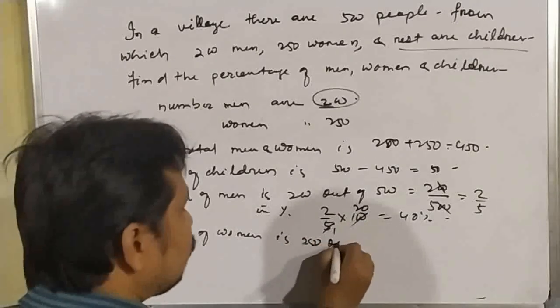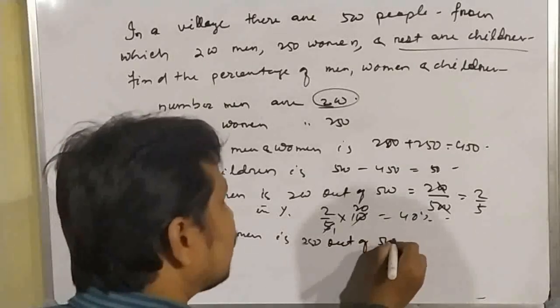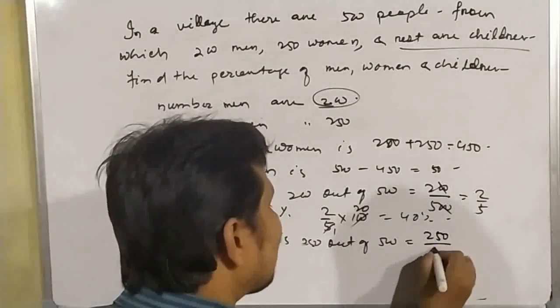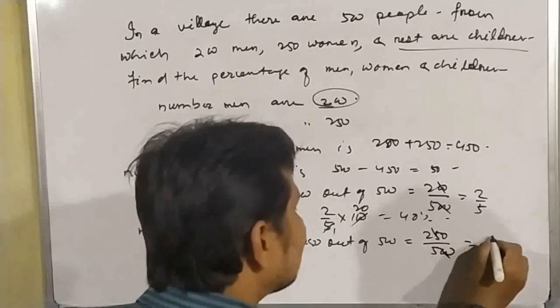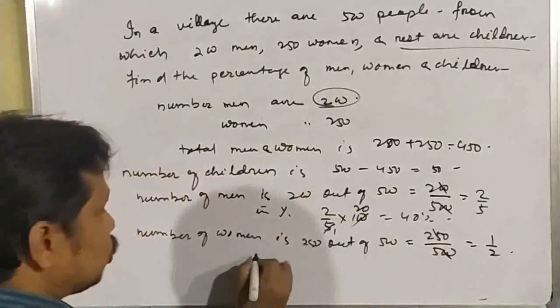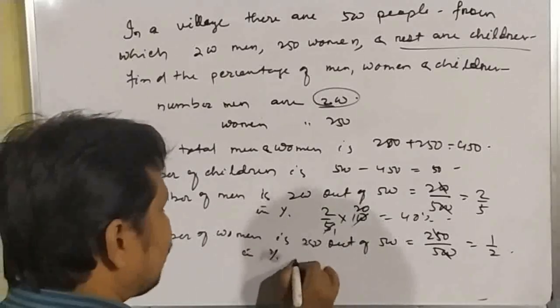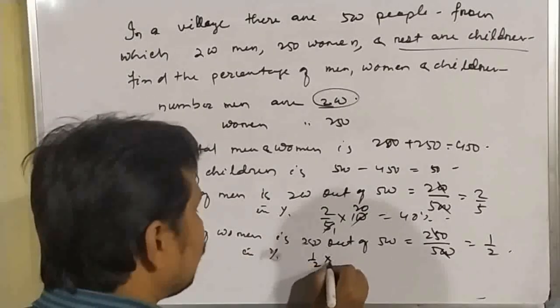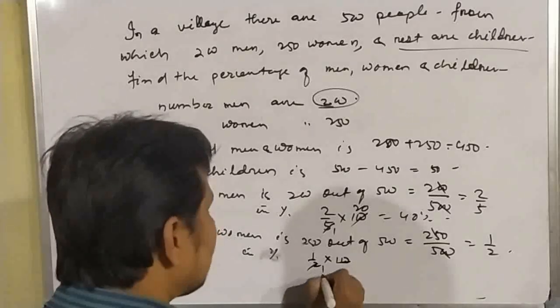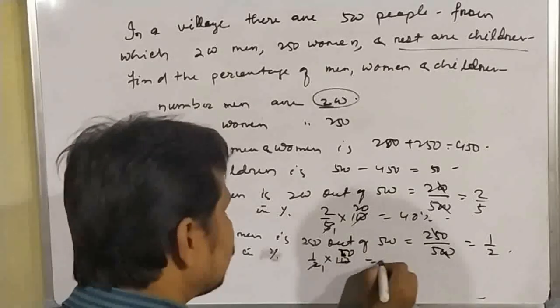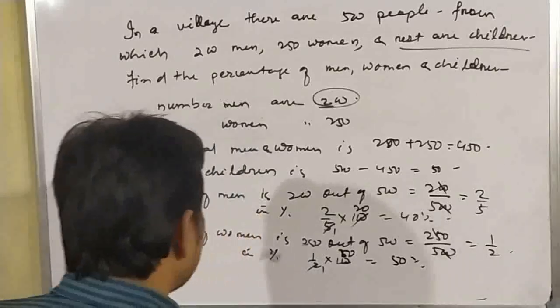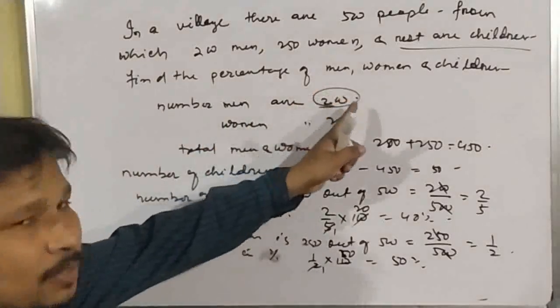250 out of 500. That means 250 divided by 500, and it can be cancelled. The result is 1 by 2. So in percentage we can write that 1 by 2 into 100. What is the answer? 2 ones are 250. So the result is 50%. Similarly, you can find out the number of children.